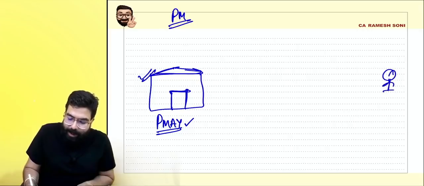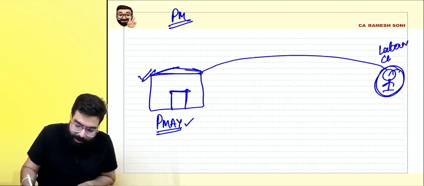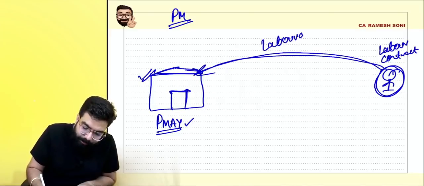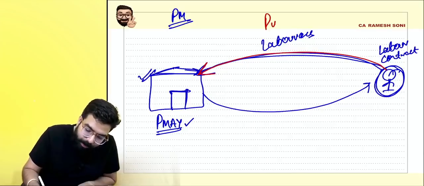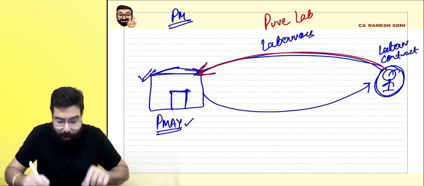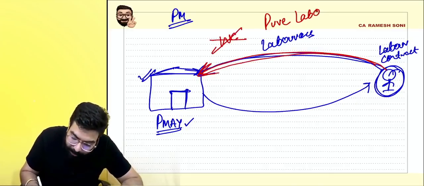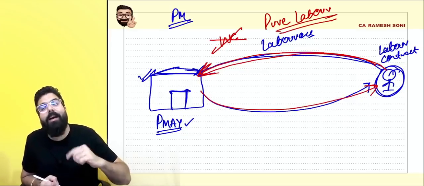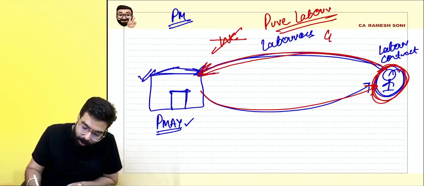Now I hired one person, a labor contractor. He says, okay, sir, I will provide you laborers, and I have to pay him an amount for providing the laborers. He is providing me pure labor services, not works contract. It is not a works contract service. He is giving me only laborers, and I am paying him an amount. Government is telling, so that one person's residential house doesn't become expensive, this guy who is giving the laborers will not charge any GST.